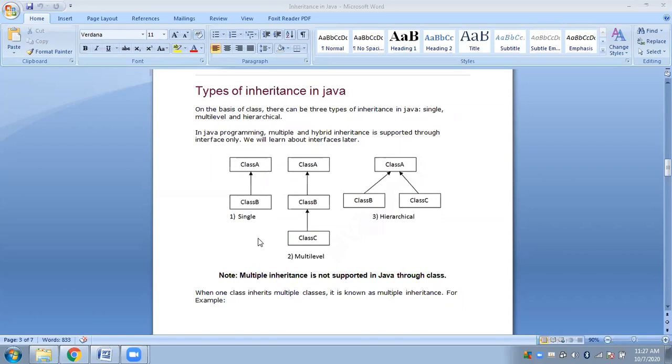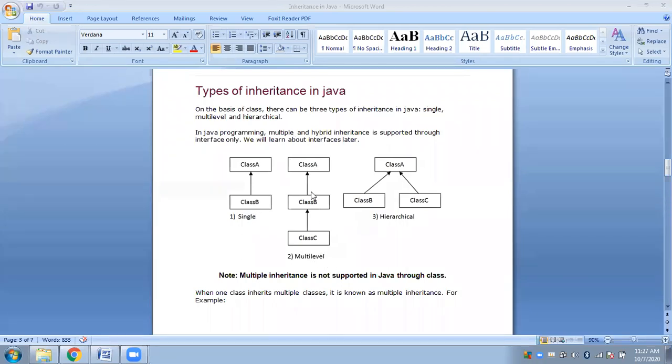Talking about single inheritance, as I said, single inheritance means one-time inheritance. There will be a parent class, and you will inherit the parent class using a subclass, or derived class. That is all about single inheritance. There will be only one-time inheritance; you will do it only one time. That is single.